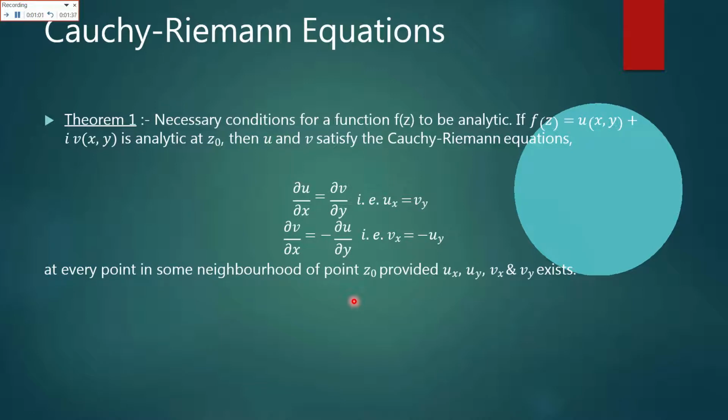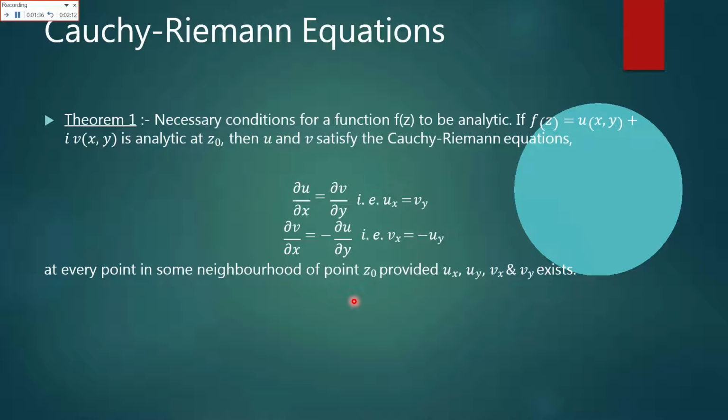Second condition, delta v over delta x is equal to minus delta u over delta y, which says that the first derivative of v with respect to x must be equal to minus the first derivative of u with respect to y, which is v of x is equal to minus u of y. At every point in some neighborhood of point z naught, provided that u of x, u of y, v of x and v of y exist.